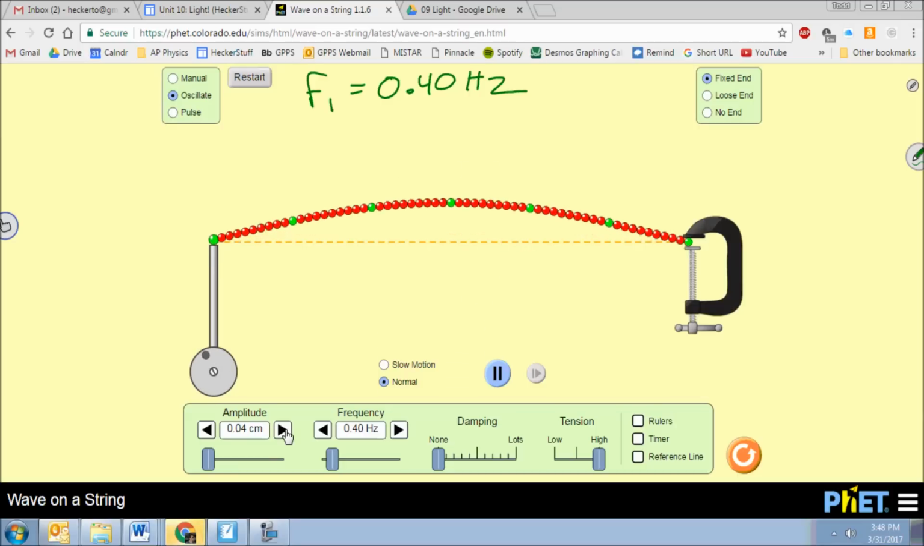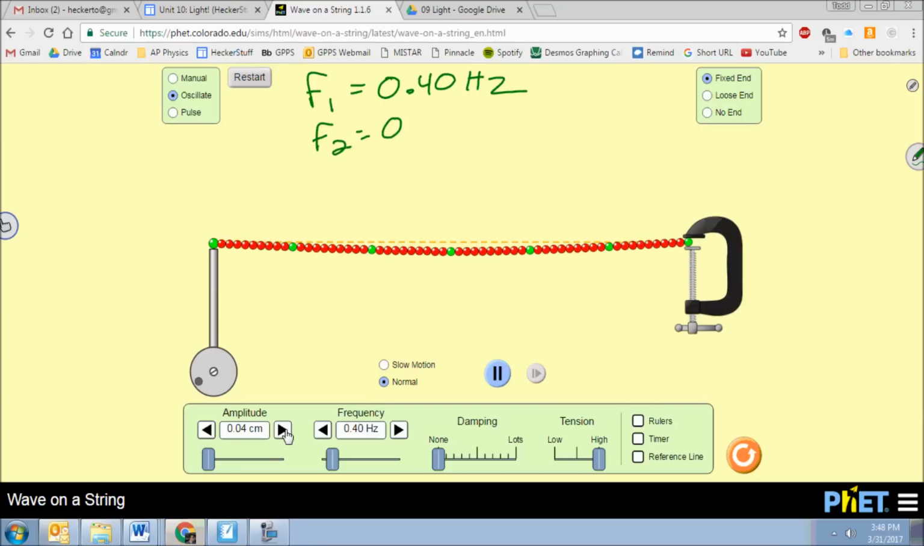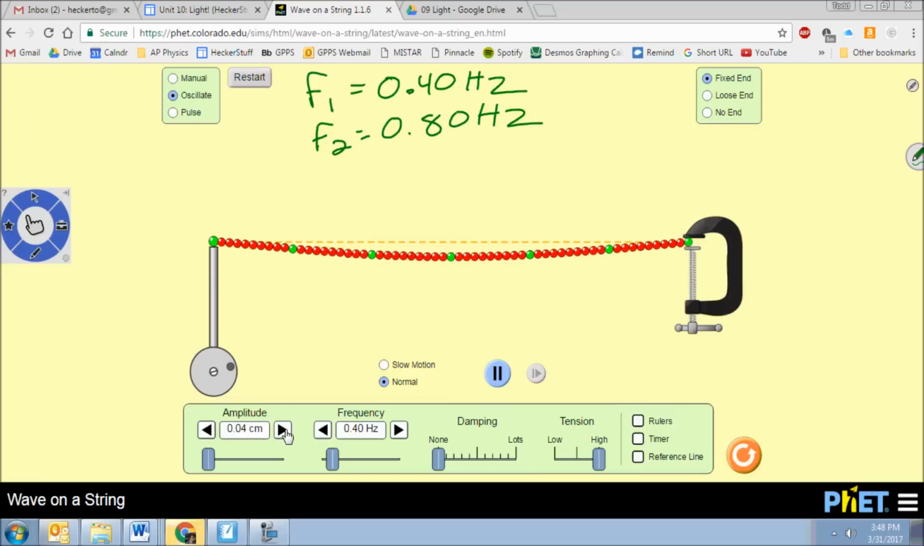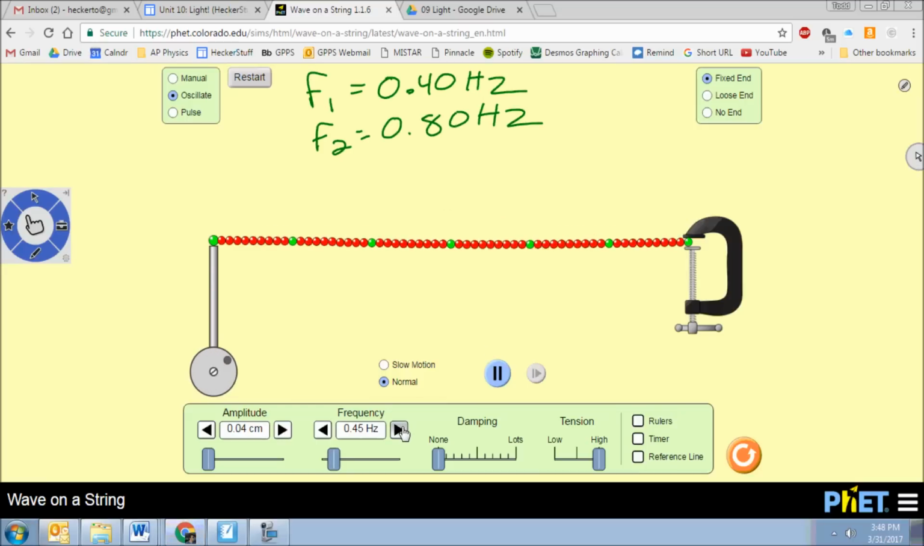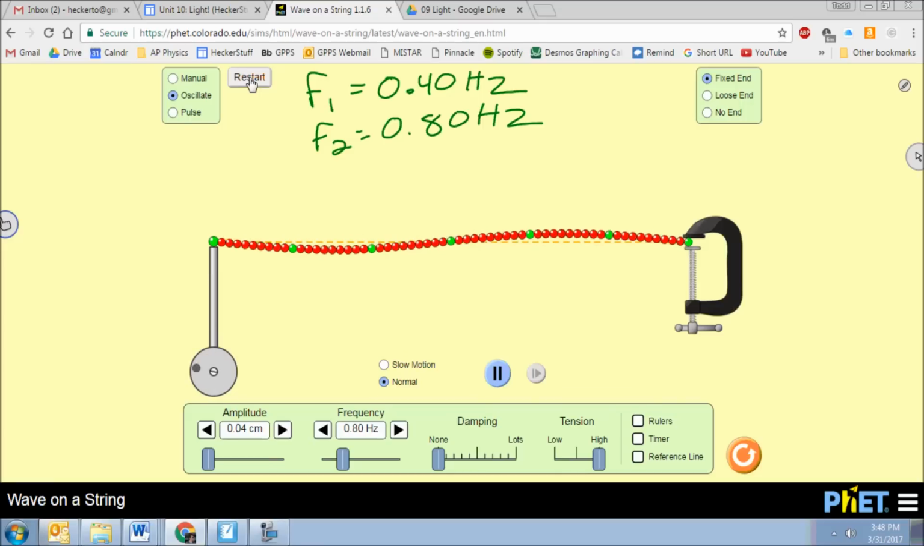All right, now it turns out that this happens at different frequencies. Okay? It turns out that if you double the frequency, you get another one. All right, so let's do this again. I'm going to increase my frequency up to double it. So 0.4 times 2 is 0.8. All right, and then restart, and let's see what happens now. Oh, the pattern now is different, isn't it?